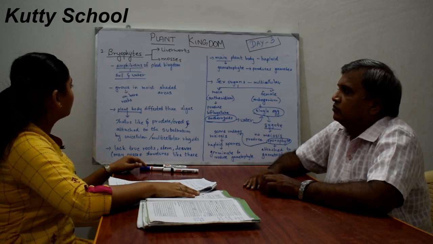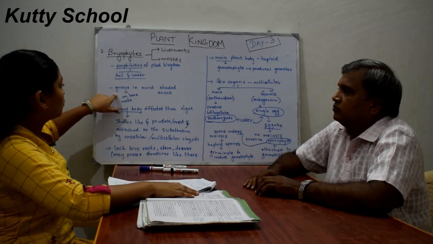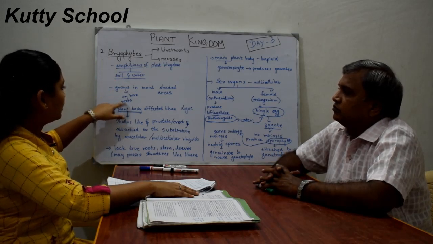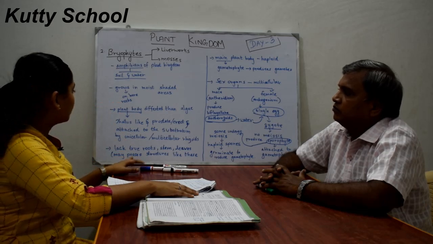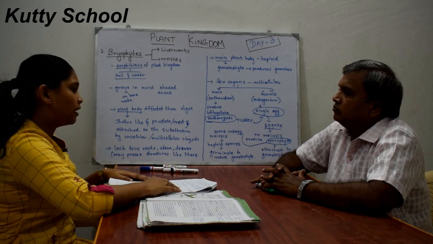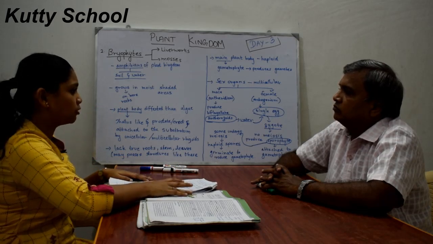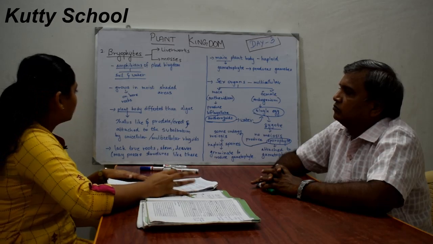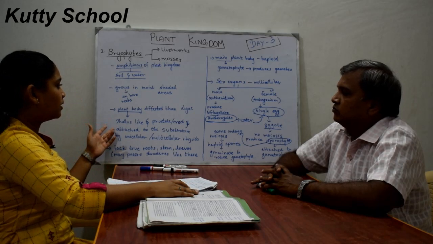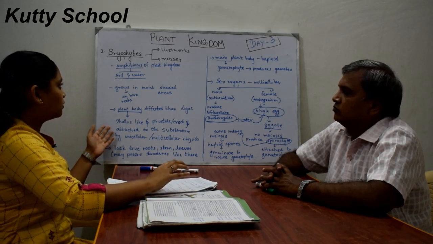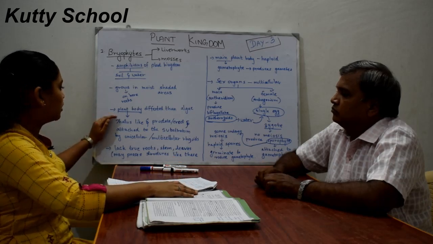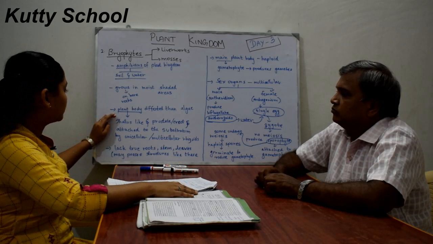These bryophytes grow in moist and shaded areas, and also on bare rocks. They generally live on land, and they need water for sexual reproduction. The plant body of bryophytes is more differentiated than algae. Algae have lower characteristics than bryophytes. Bryophytes have many more advanced characters.